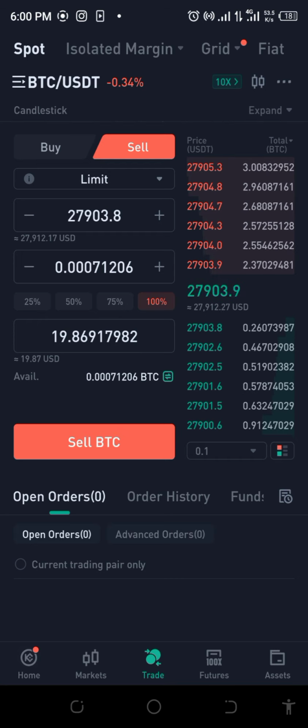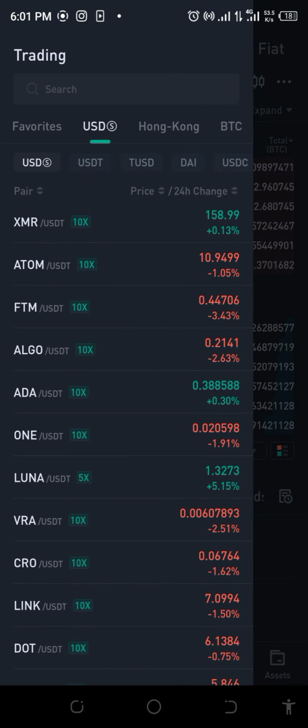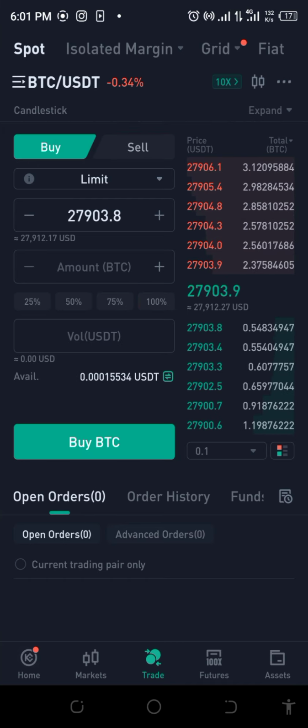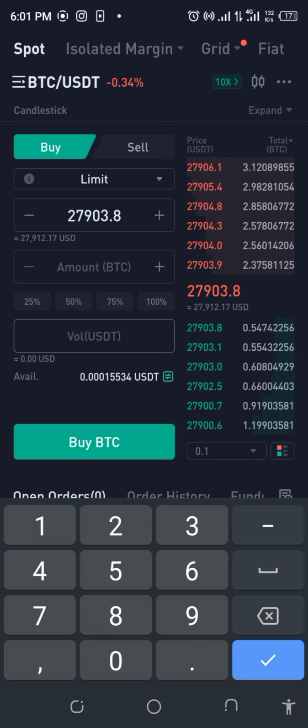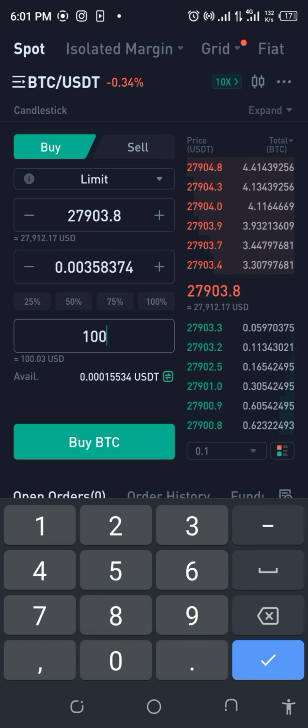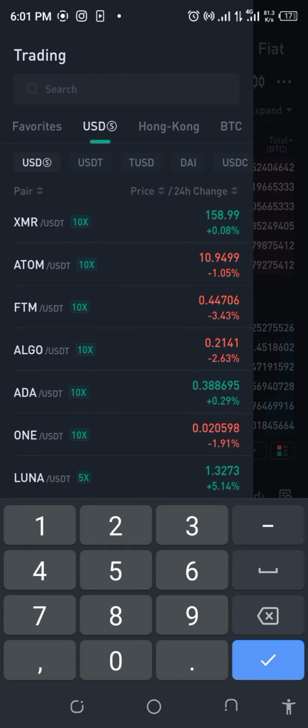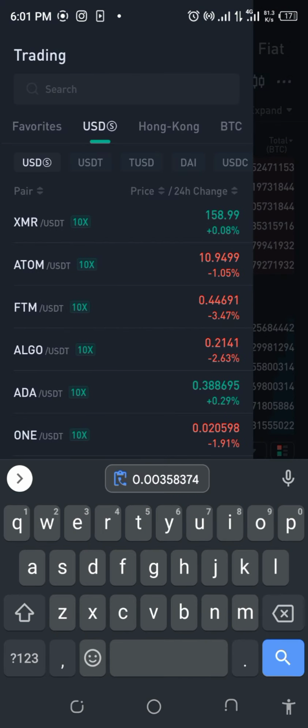Now, just to let you know that opportunity was actually profitable, let me go ahead and do a simulation with $100, right? So let's just quickly do this. Of course, for you to actually use that, you have to have BTC. So let's do a simulation, and we'll just buy $100 worth of BTC. I'm just doing this for those of us that may want to take advantage. This is like two opportunities in one. So let's just do this simulation. I'm not taking the trade because my BTC has gone down low. So that's the reason why.